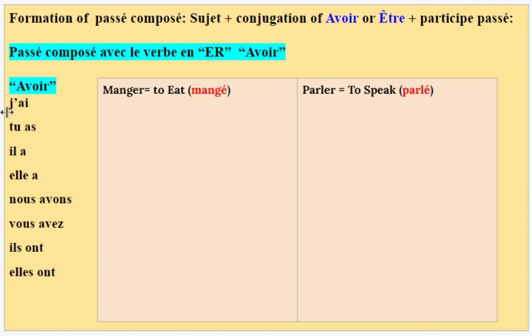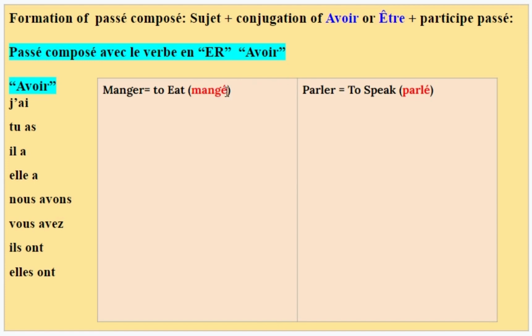What is sujet? Sujet is je, tu, il, elle, nous, vous, ils, elles. Those are the subject pronouns. Okay. Now we have conjugated the verb avoir in the present tense. All we need to do is add the participe passé, which I have put in brackets here.